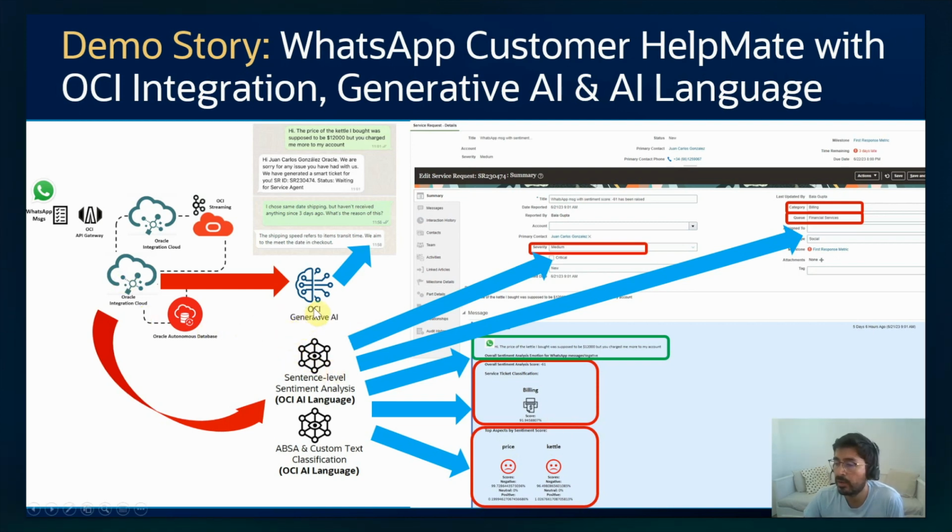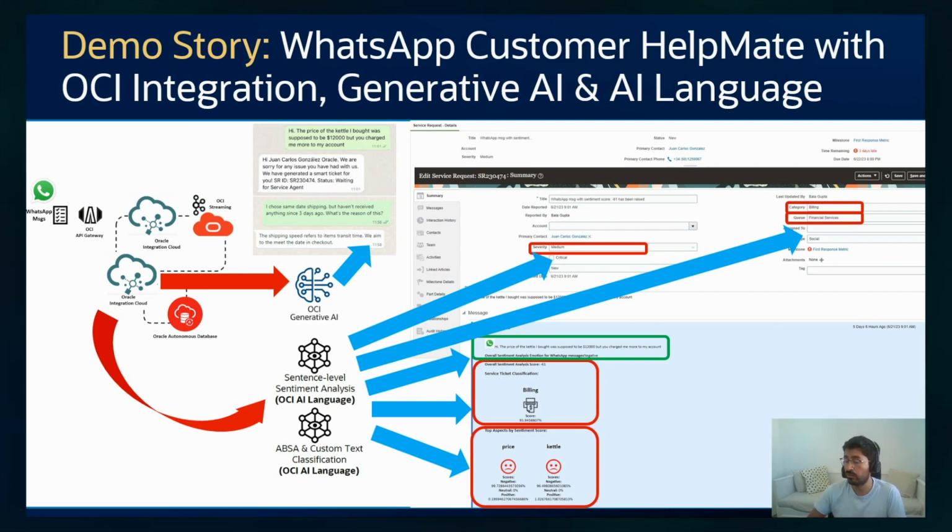And we are using the Generative AI service. If the sentiment of the WhatsApp message is neutral or positive, it could be that the customer is asking something. So we can reply to the customer by providing a context to the prompt of the Generative AI API, and this will respond with a reply according to that context we provided in the prompt.